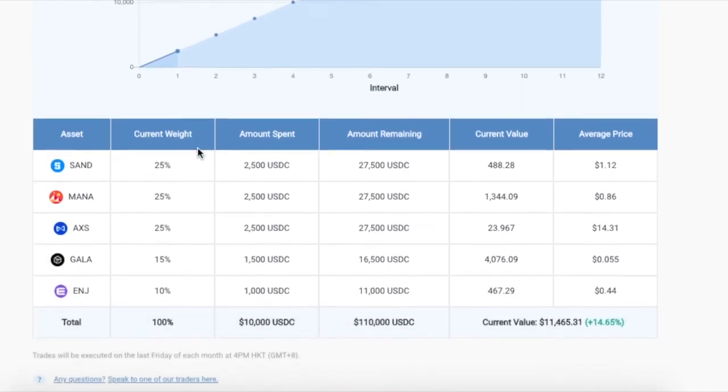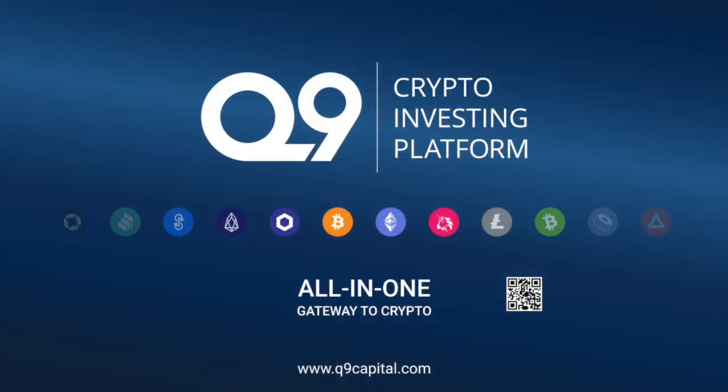If you have any questions about allocating to auto-invest or have specific requirements, you can chat directly with Q9's trading desk by clicking on the chat button.